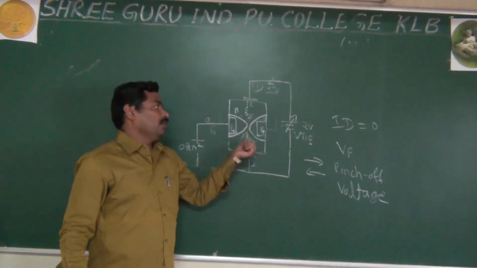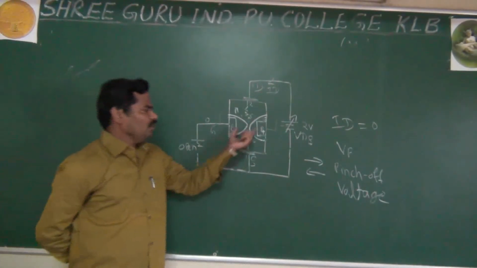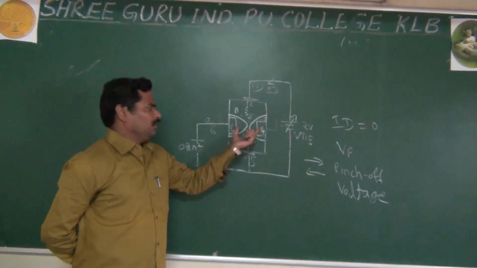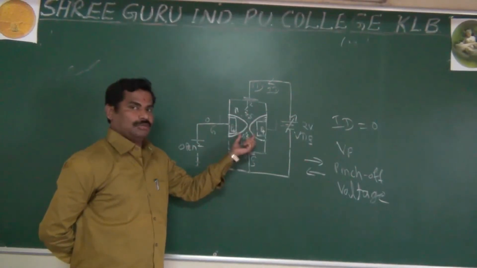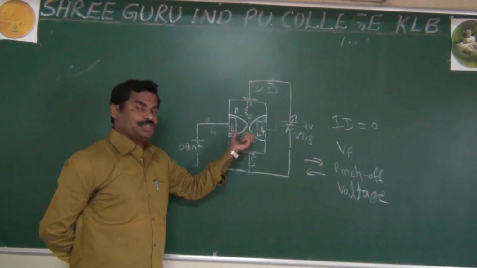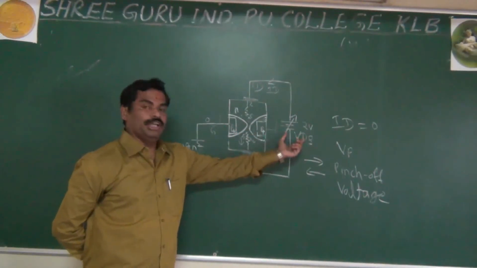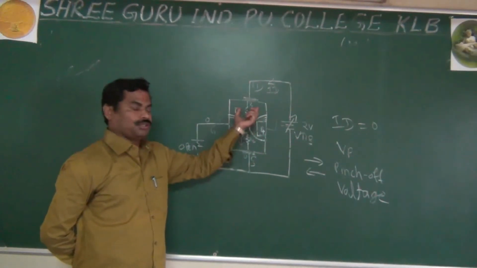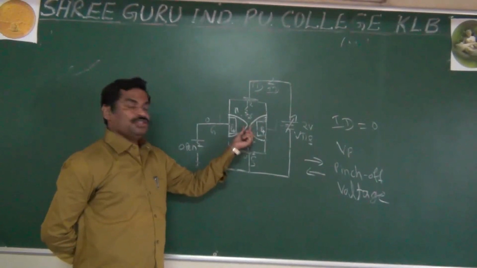Also, as I said, if you increase the depletion layer, it will reduce the channel width. As you increase VDS, slowly the current also decreases, because you are reducing the channel width.